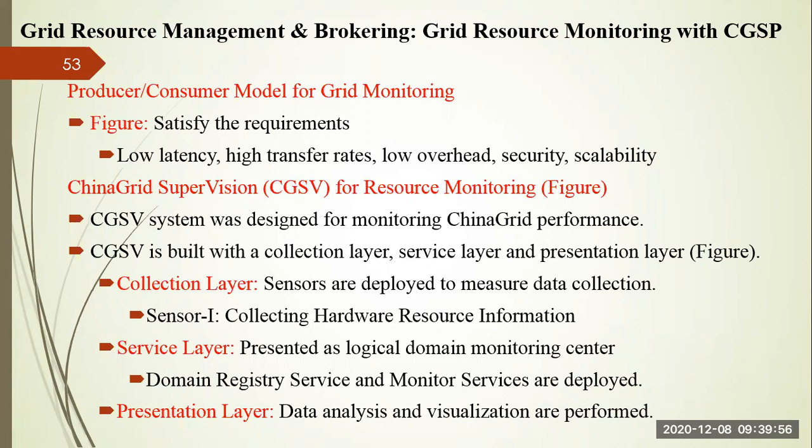Sensor 1 is especially responsible for collecting hardware resource information, right? Other information is also there, including network conditions or dynamic service information, or data aggregated by other monitoring tools, which are also taken into consideration, right?